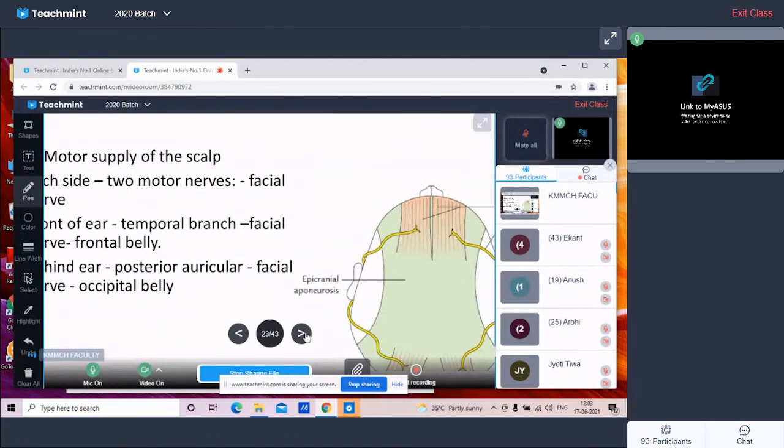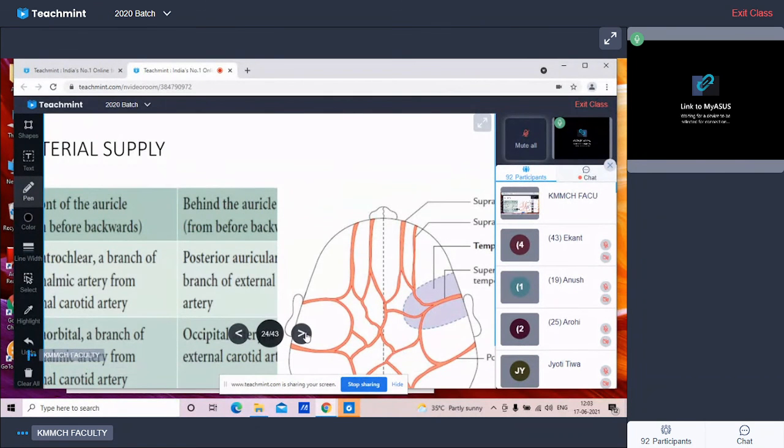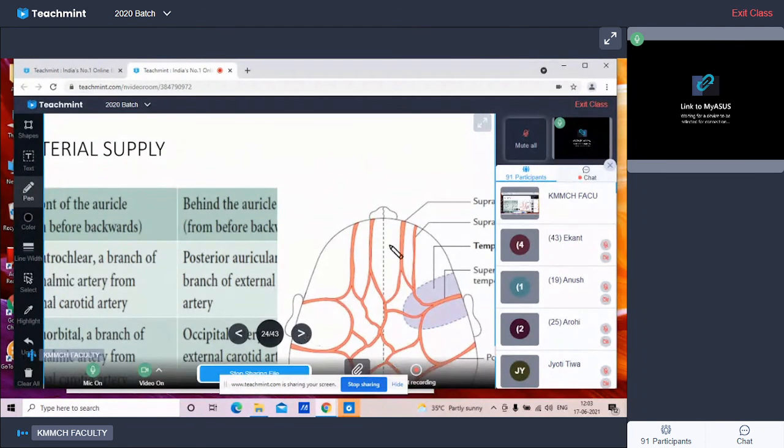Then coming to the arterial supply. As you know, the scalp has a very rich blood supply. One on each side of the midline, it is supplied by five arteries. You can see here, 1, 2, 3, 4, and the fifth on the posterior aspect. So three in front of the auricle and two behind the auricle. So this is now the blood supply of the scalp.